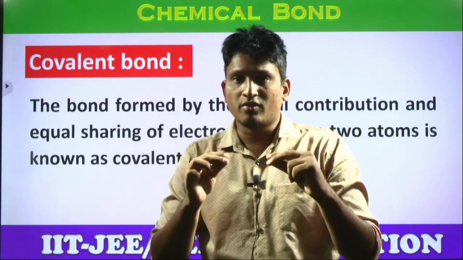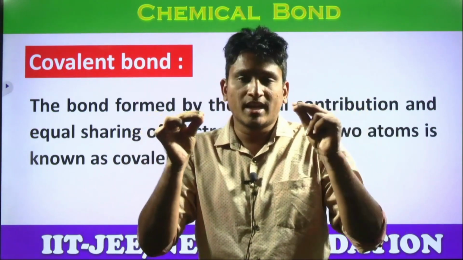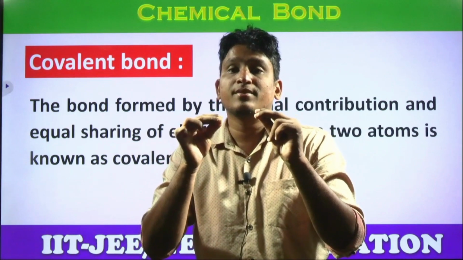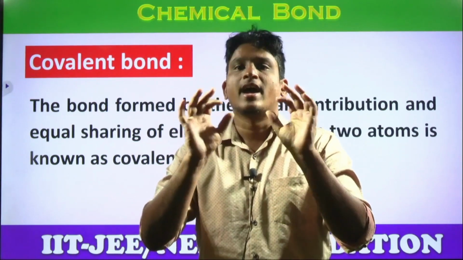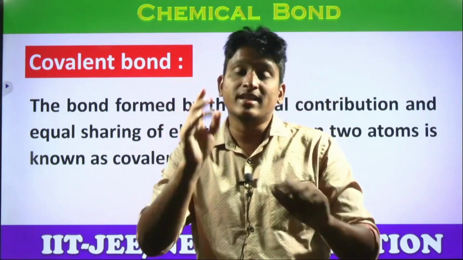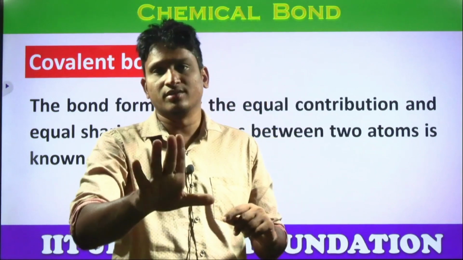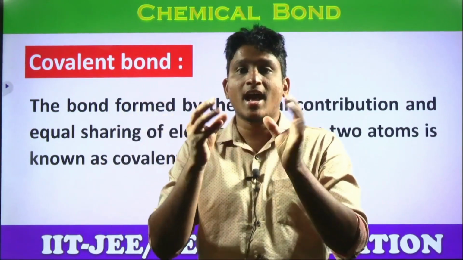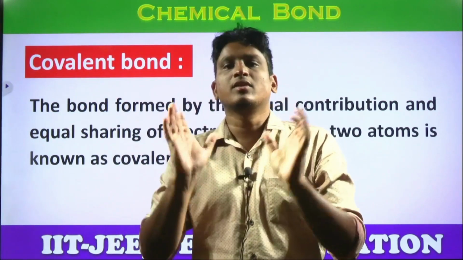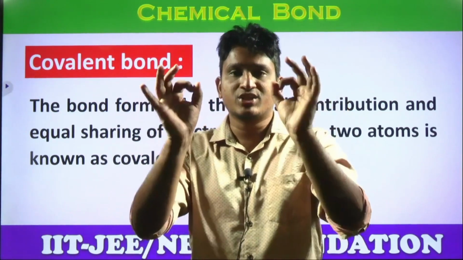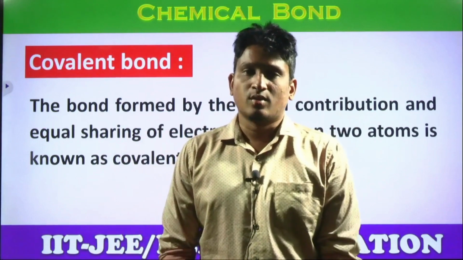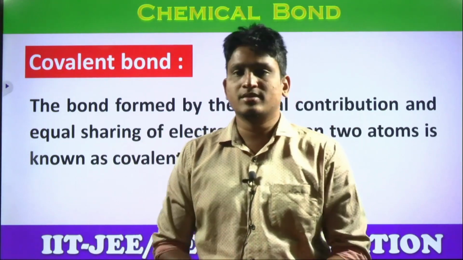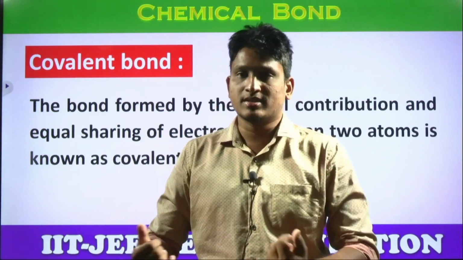But in the case of covalent bonding, they are not losing or gaining. Both the electrons are still influenced by both the atoms. That is covalent bonding, and that is called sharing of electrons. So what is the meaning of sharing? Both the electrons after sharing have the influence of both nuclei. That sharing of electrons is called covalent bonding. So the factors, influences, and conditions, everything we'll discuss in this video.